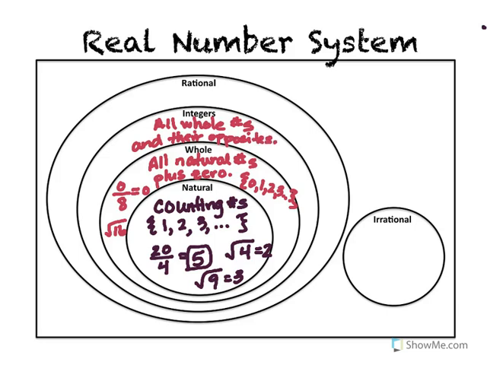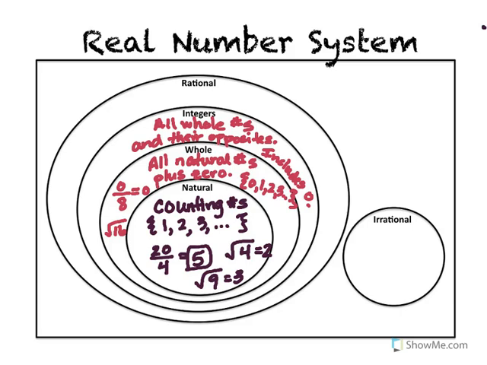Now, 0 is included, so this includes 0. Even though 0 doesn't have an opposite, it is a whole number, and therefore it is part of the integer family. Now, all natural numbers are integers, because all natural numbers are also whole numbers.